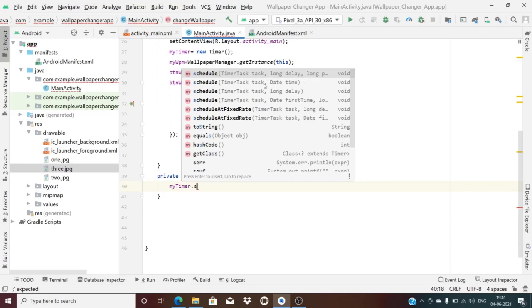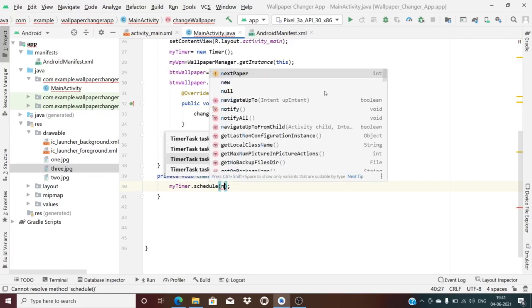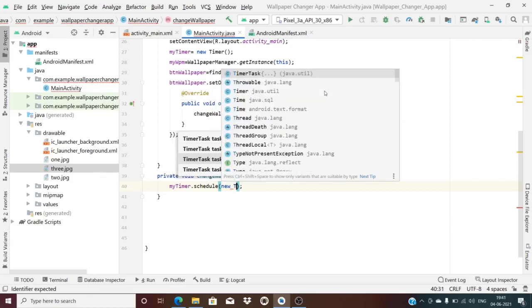Another is a task with date and time. You choose the first, task with delay and period. Now here you have to choose a new TimerTask.